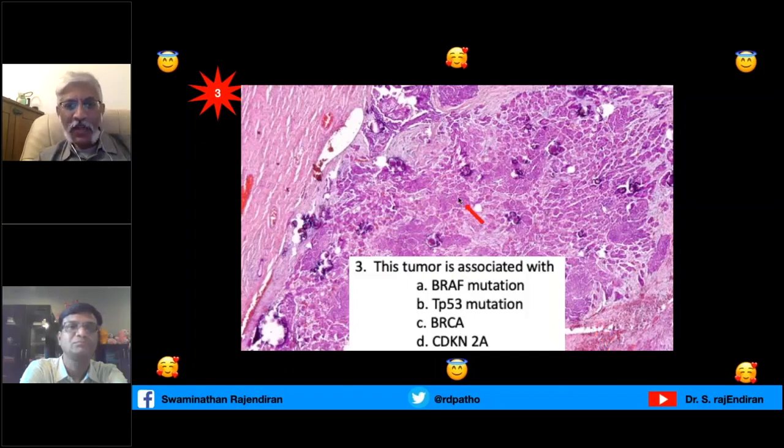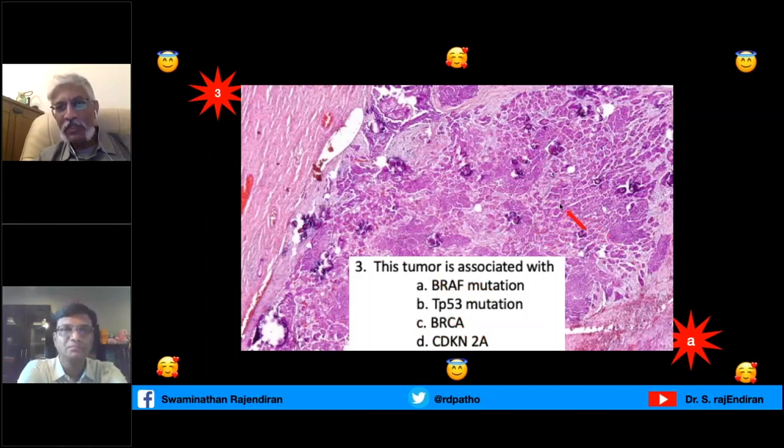Okay, let us go to the diagnosis. Is it epithelial or stromal or germ cell? It's epithelial. Is it invasive or non-invasive? It is invasive. Low grade cytologic atypia, and you see a lot of psammoma bodies. This is characteristic of low grade serous carcinoma. As you know, low grade serous carcinoma is associated with BRAF mutation, whereas TP53 and CDKN2A, and BRCA are high grade serous. So this is a low grade.